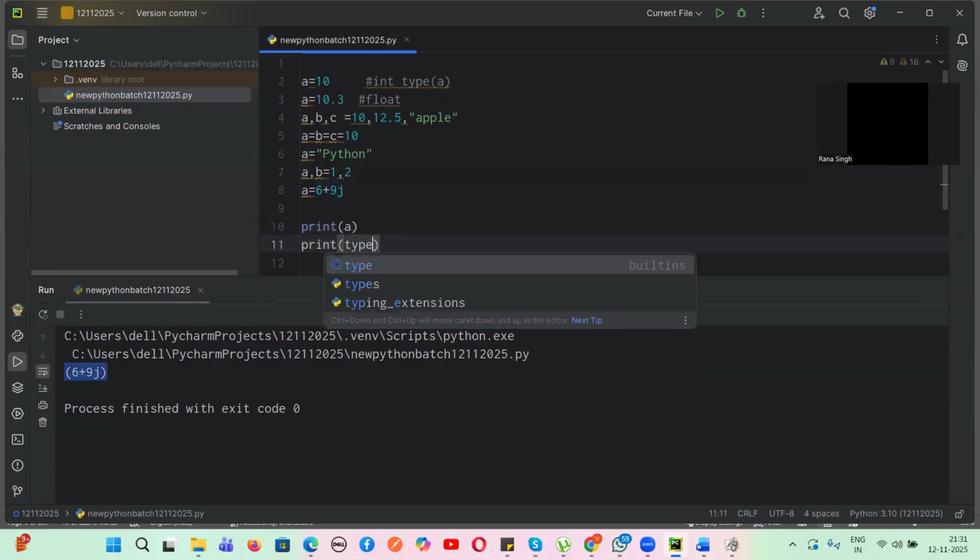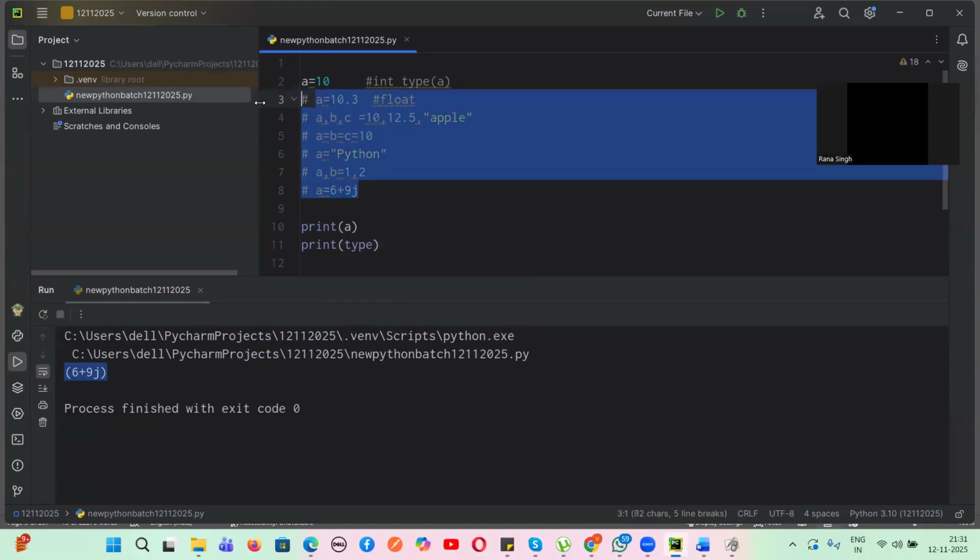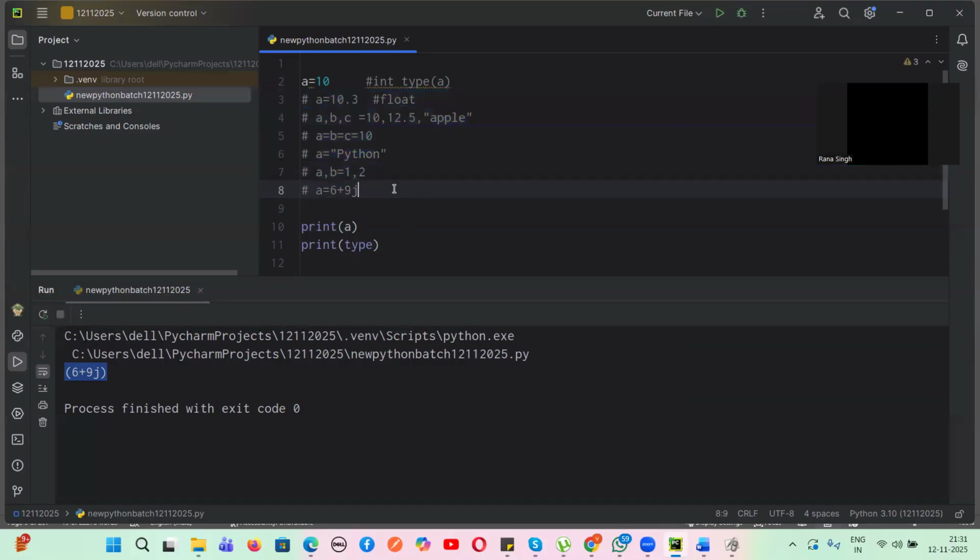Now, Sumati, tell me, let me just comment all these things. You have to use control and backspace together to comment. Let me just write it down. Control, and at a time you have to press this one. Both should be pressed at one time. Then you can comment. This hash will come. This tells that it is commenting.